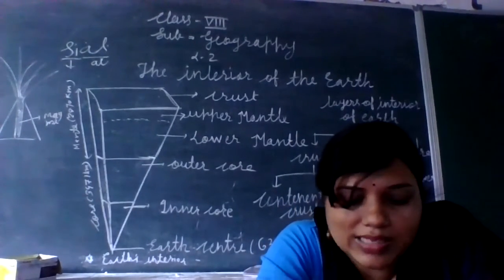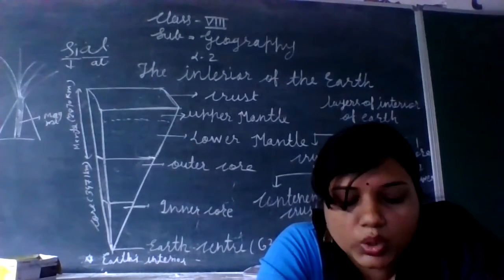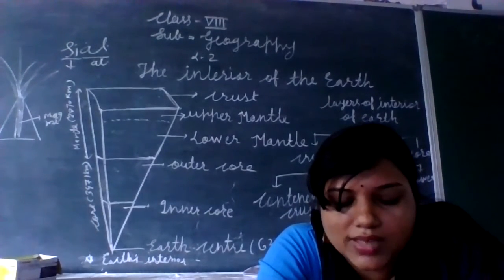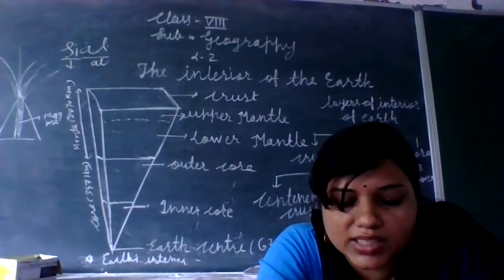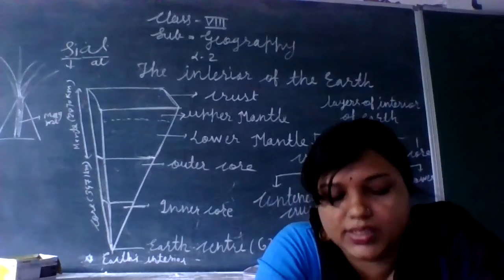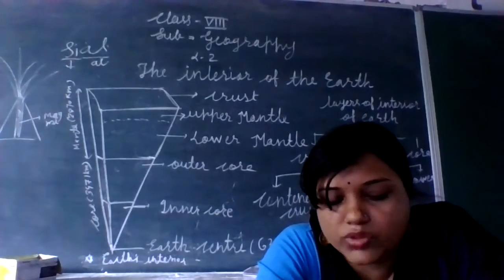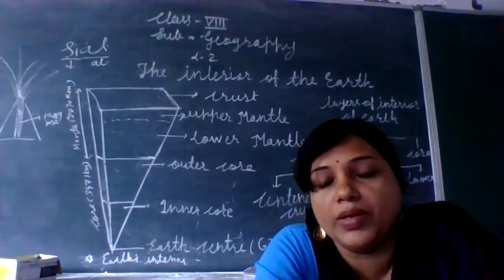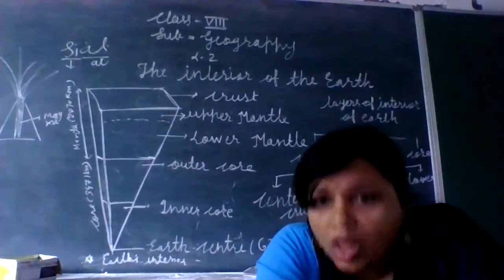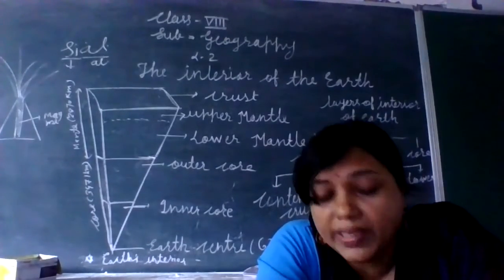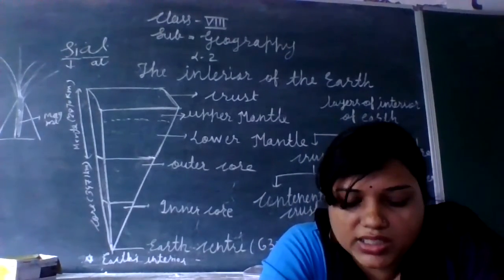So in this layer it is inferred that the temperature at a depth of 2400 to 2900 kilometer would be around 2200 degrees Celsius to 2500 degrees Celsius. The temperature and depth are given here. The depth is 2400 to 2900 kilometers, it is spread up to here, and its temperature is 2200 degrees Celsius to 2500 degrees Celsius. Here there is a sudden change in the structure and the density of the material.